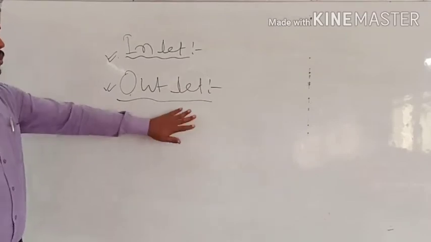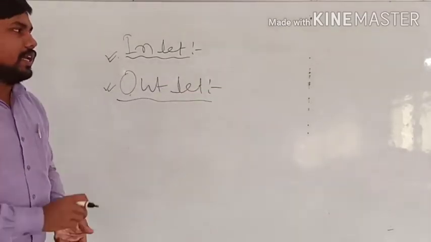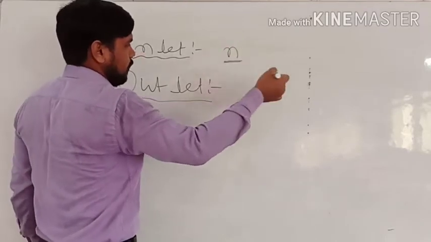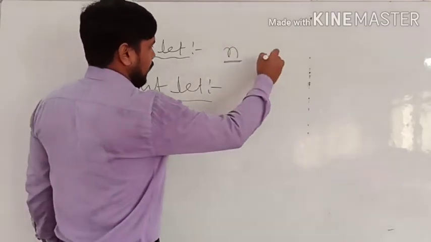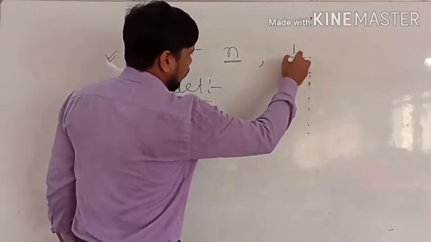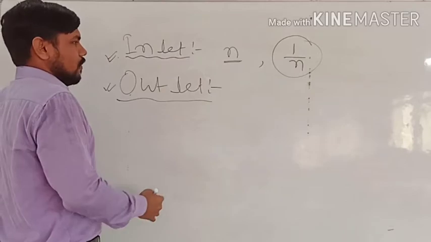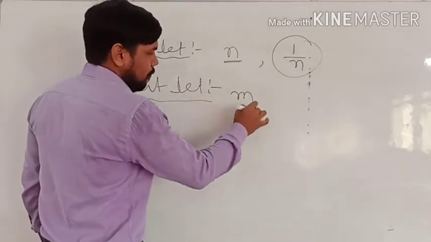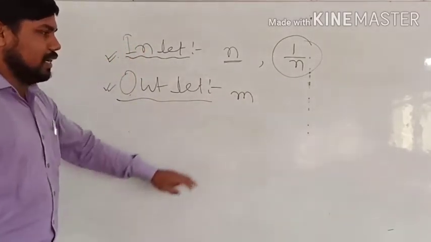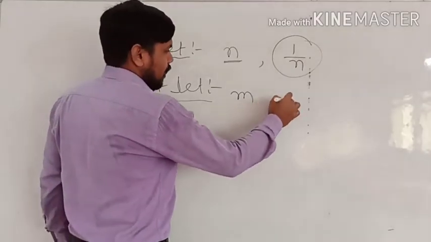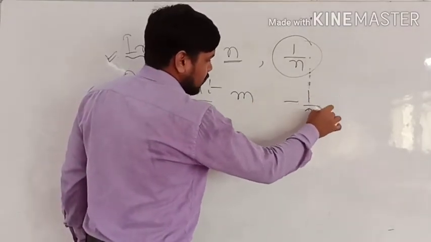In case of inlet, if total time is given as n hours, then in 1 hour it will fill 1/n part of the tank. And suppose in case of outlet it takes m hours to empty the tank completely, then in 1 hour it will empty 1/m part.